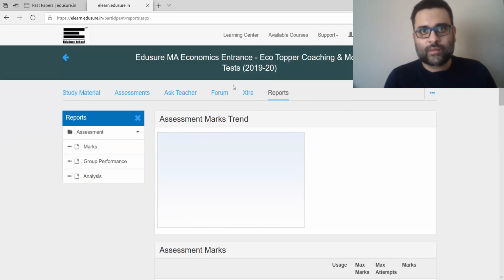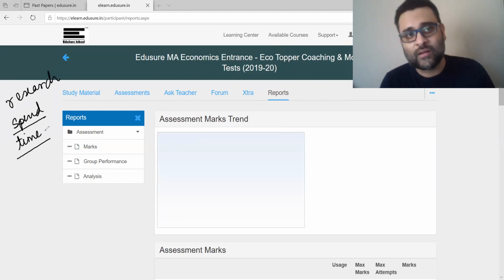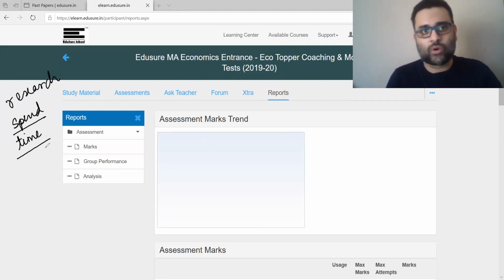Also, please try and see all the aspects of this student portal. For that, you will have to click on all the links. Try to do your own research on how to get the best out of the student portal. And that can be done only by spending time here. Spend time. There is no substitute to spending time on the student portal. It is a portal that has been designed for your success for these entrance examinations. So take full use of this.